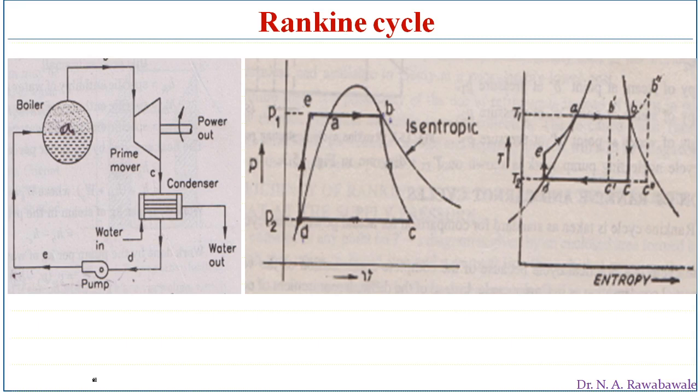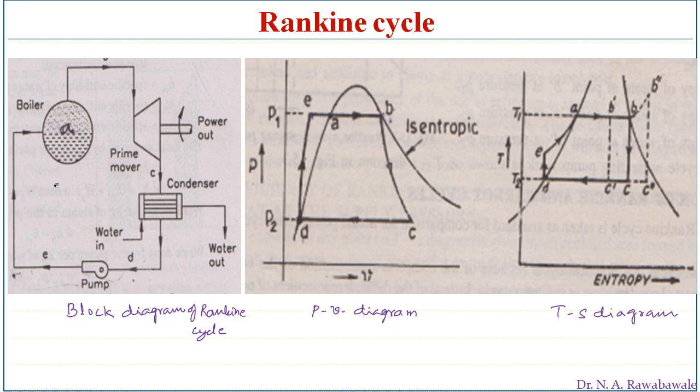So now let us see, this is the block diagram of the Rankine cycle. This is the PV diagram. And this is the TS diagram. Let us start with the block diagram.